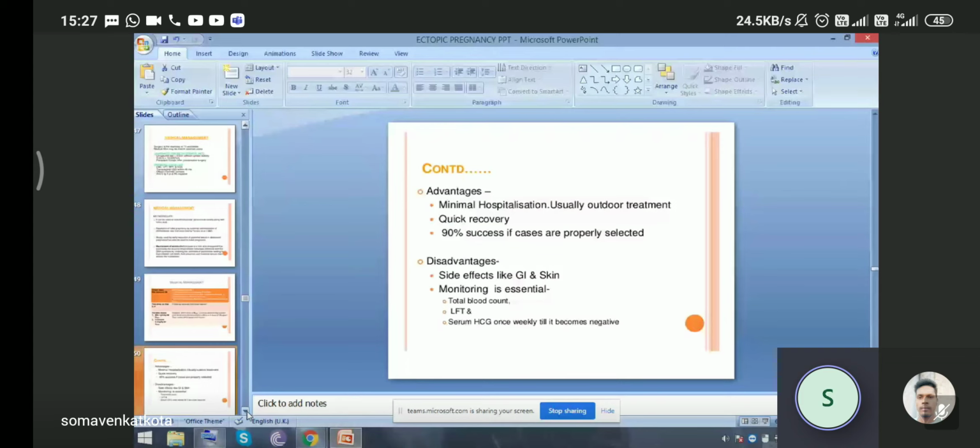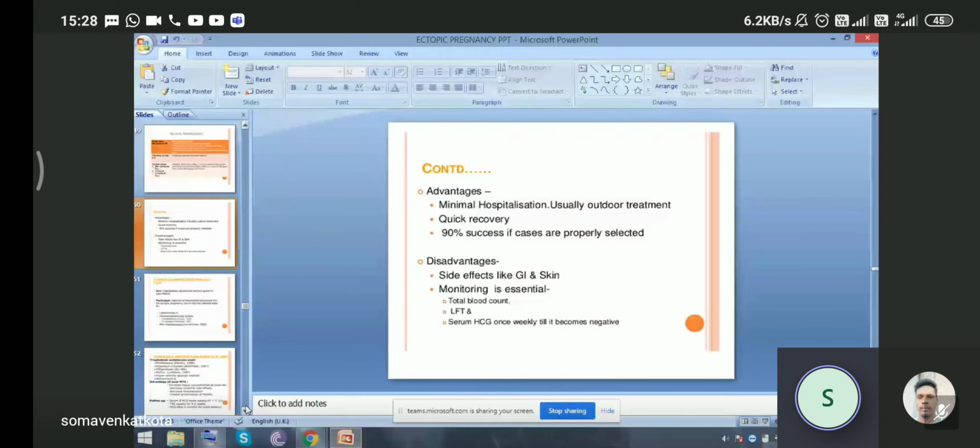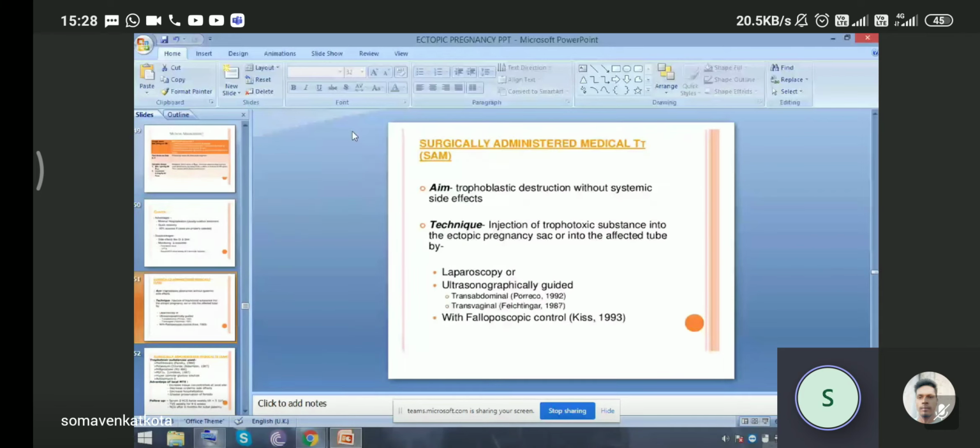Surgically administered methotrexate medical treatment avoids the toxic side effects. It is the injection of a trophotoxic substance into the ectopic pregnancy sac or the affected tube, by laparoscopy or ultrasonography guidance, or with a telescopic control instrument. It is not done now. So we can introduce this medical management by laparoscopy-guided or ultrasonography-guided methods.